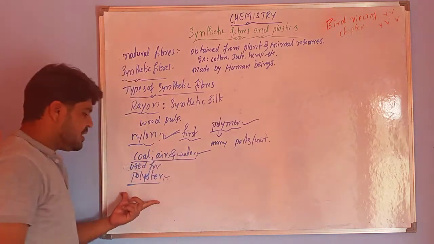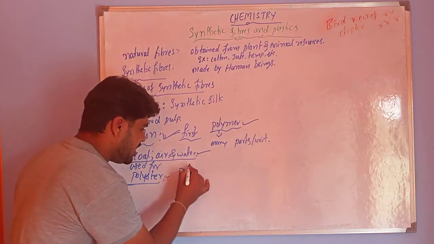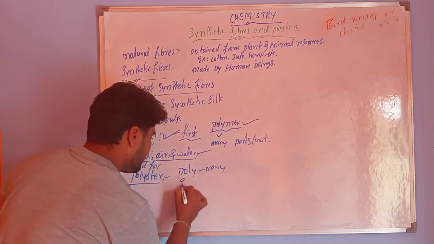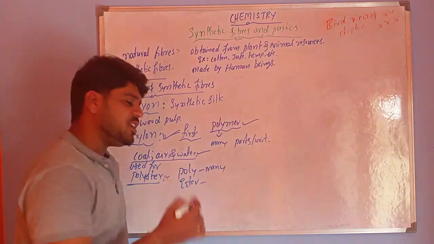Next, the polyesters. In this we have two words. Poly means many, and ester is a chemical substance which gives a fruity smell.